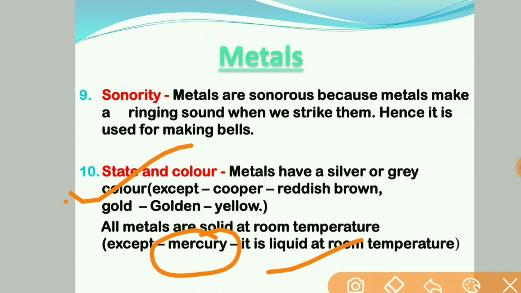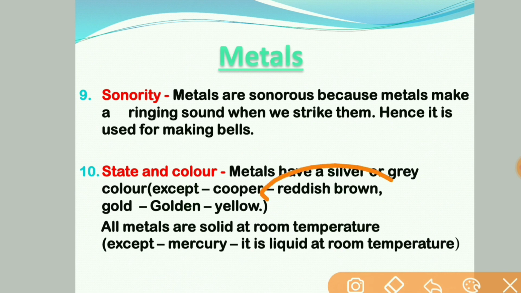And about their color, most metals have silver or grey color, except copper. Copper is reddish brown, gold is golden yellow, and silver is silvery. This is the total about the physical properties of metal on the basis of which it can be categorized.